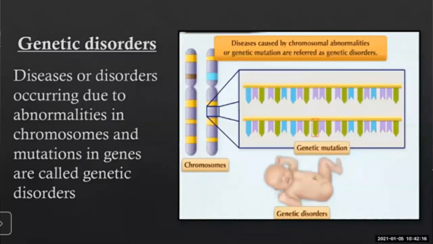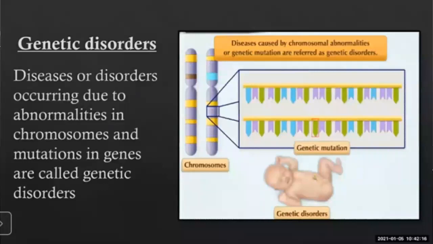Means what? A boy or a girl, male or female. Have you understood? Now, every pair is given a number based on its length and characteristics.